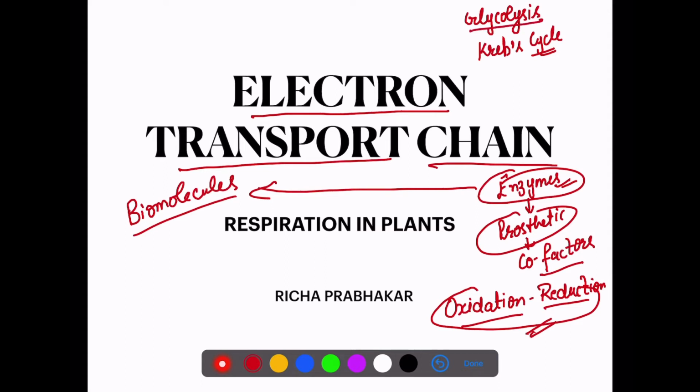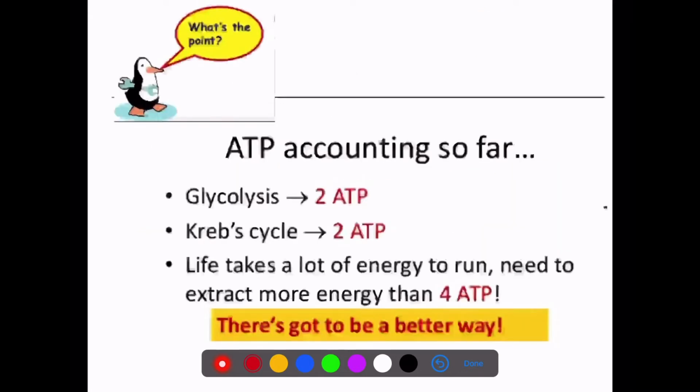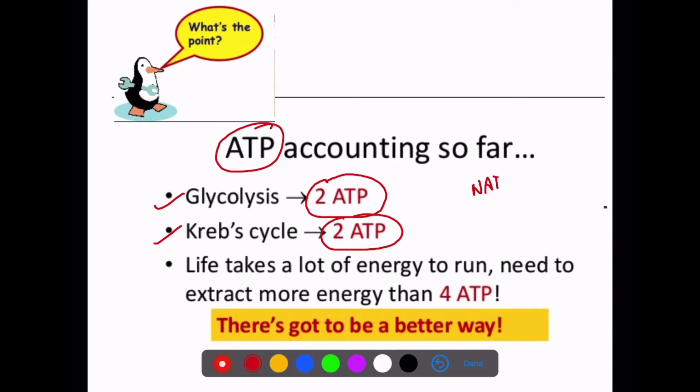Now, why after glycolysis and the Krebs cycle are we going to discuss the electron transport chain? If we look at ATPs so far, in glycolysis we have formed two ATP molecules, and the same in the Krebs cycle. The net gain of ATP is only two molecules. Others are in the form of NADH2 and FADH2, but ATP is not directly released there, so we have to take out ATP from them. That is why we are moving to our third step in aerobic respiration, that is, the ETC.